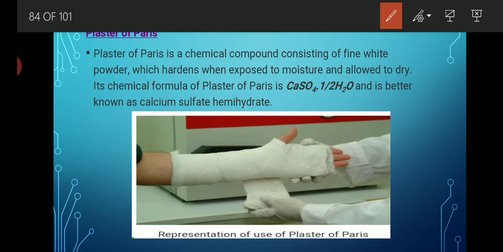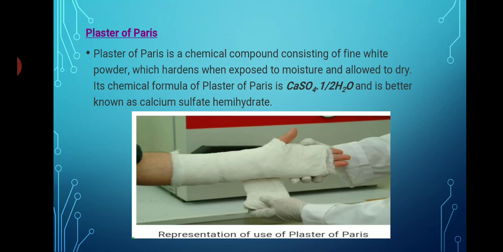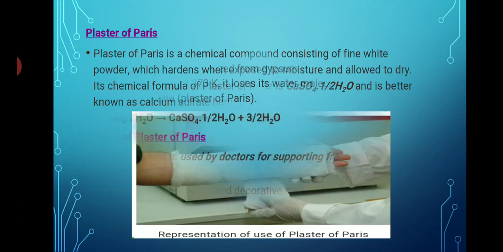Hemi means half, hydrate means water molecule. Basically, it is used for plastering, for whitewashing. In our houses we do designing, and for that designing we use POP, and that POP is only plaster of Paris. Now let's see the preparation method of plaster of Paris.